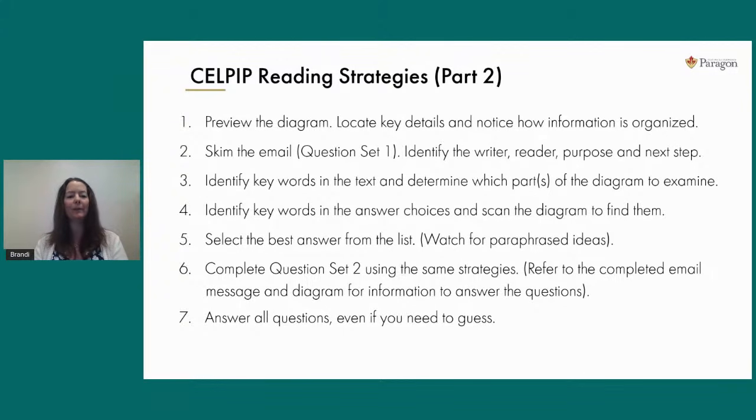So please make sure that you have answered every single question. Keep an eye on that time. If you've only got 10 seconds left and you're on your very last question, you might not have time to read it thoroughly. So take a wild guess and answer something. Please make sure every single blank is full. That way, again, you might just guess correctly, be lucky, and get the point for that question. All right, you're never going to lose marks for guessing incorrectly. So it's better to guess than to leave it blank at all times.